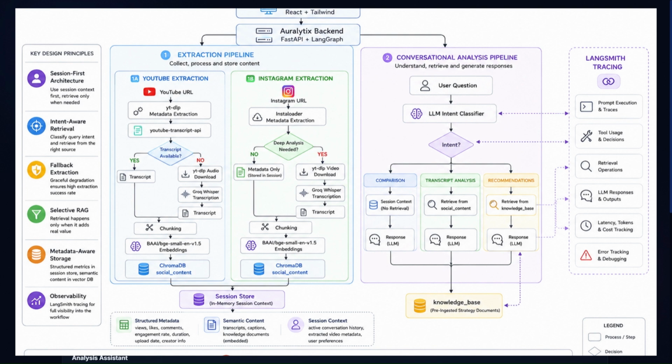One of the key architectural decisions was to completely separate content extraction from conversational analysis. This improves modularity, simplifies debugging, and enables independent scaling of components. When thousands of users use the same pipeline again and again, this helps us prevent the breaking of the pipeline and prevents the load on the back end.